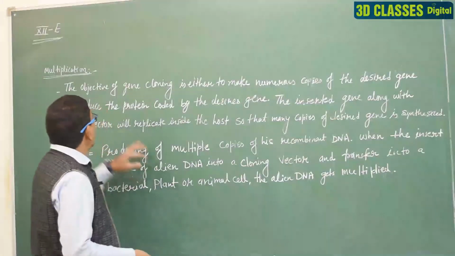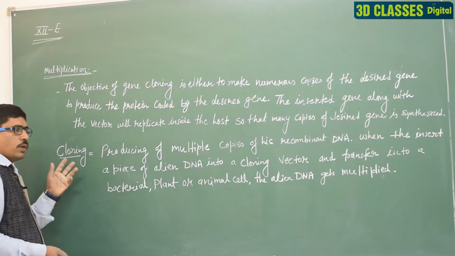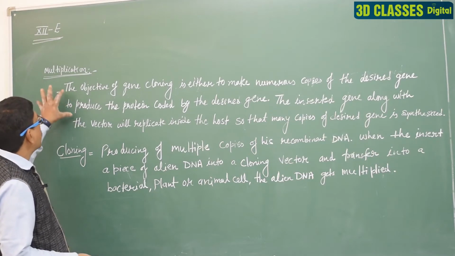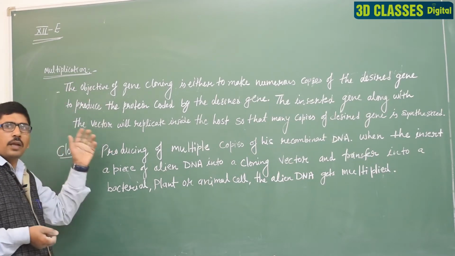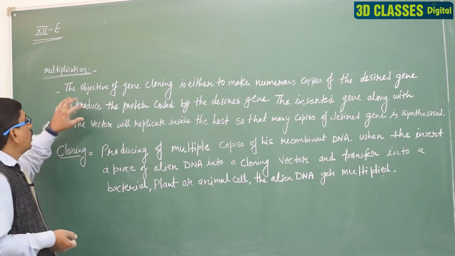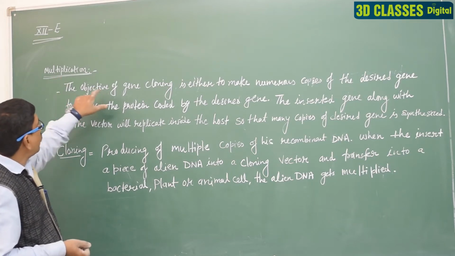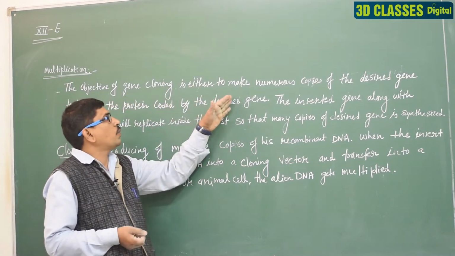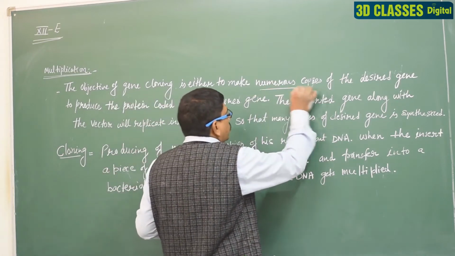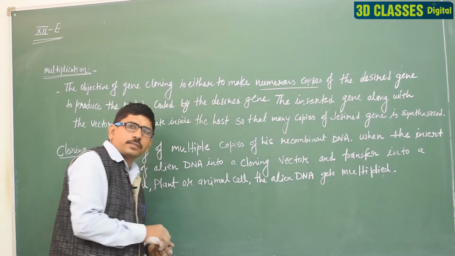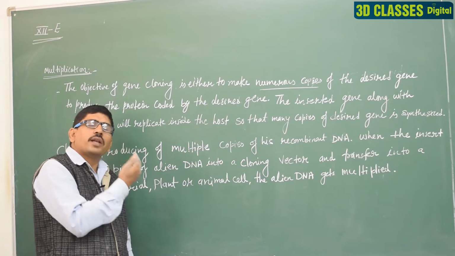Dear students, here is multiplication. In your book and module a paragraph is given on what multiplication is. So I explain here what the multiplication is. The objective of gene cloning is to make numerous copies of the desired gene. Why do we utilize this process?